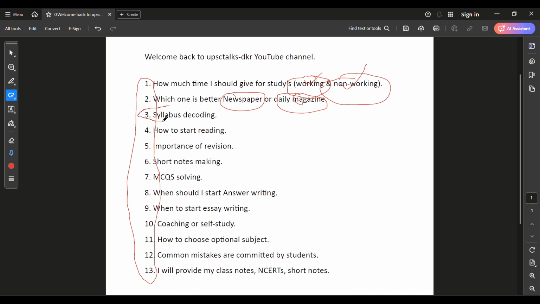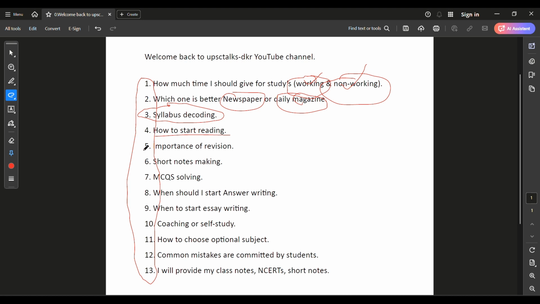And in this video I am going to show the syllabus decoding, how to decode the syllabus and understand the importance of the subject. Okay, and the importance of the topics which are majorly reflected in the mains as well as prelims. Okay, and how to start the reading. Whether we need to start the reading from NCERTs or by taking the standard books. By taking which one we need to start the reading.